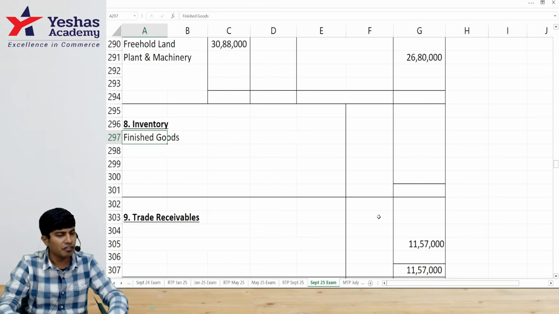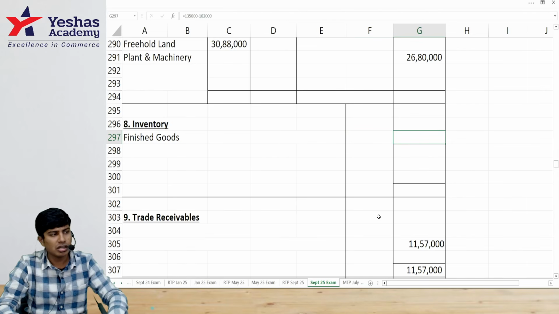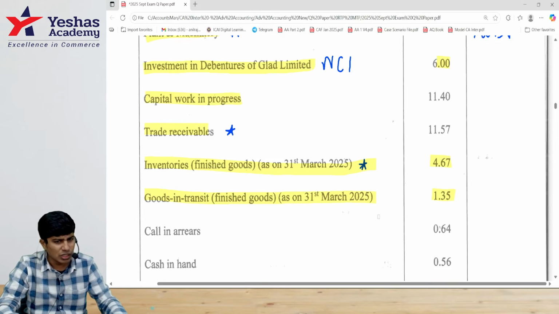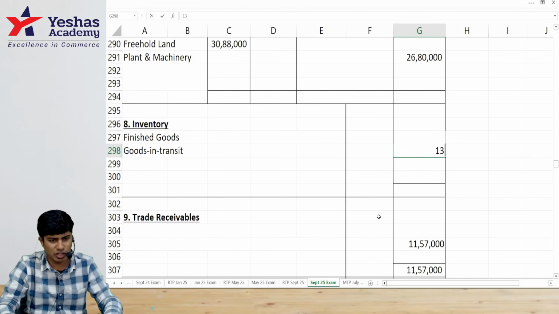I'll show here. Finished goods. How much is it? 4 lakh 67. And here I would have to show goods in transit separately. Don't forget. Goods in transit is how much? 1 lakh 35.